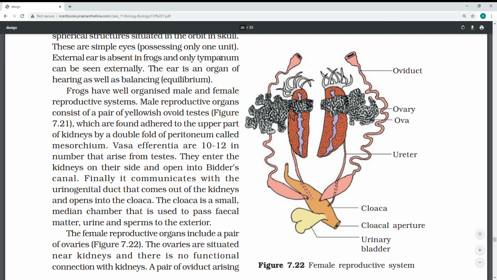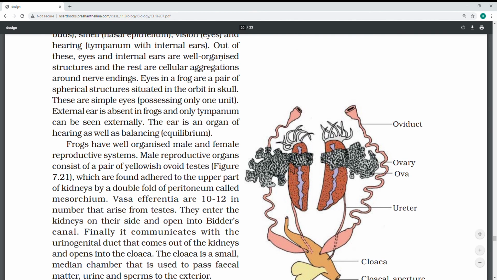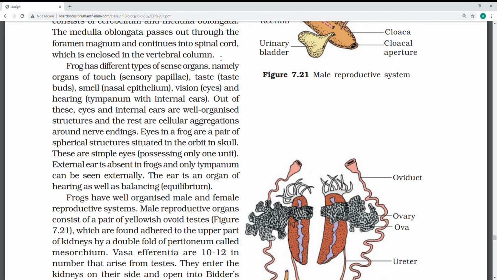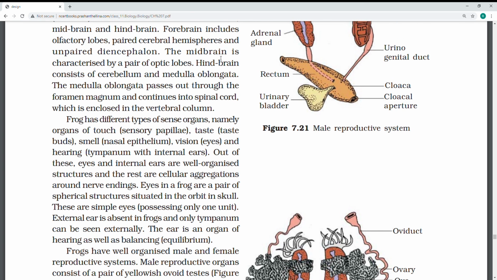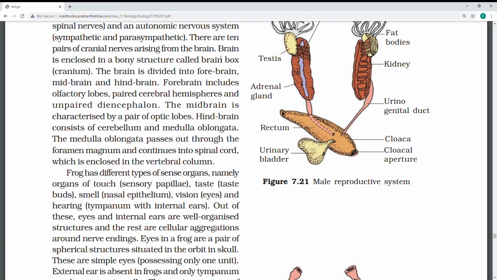See the nervous system now. The frog has different sense organs, a highly developed central nervous system, and peripheral and autonomic nervous systems. It contains a pair of optic lobes, hindbrain, and sensory organs: nasal epithelium, olfactory receptors, eyes, thigmoreceptors.